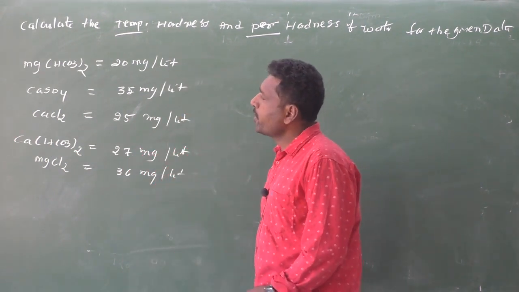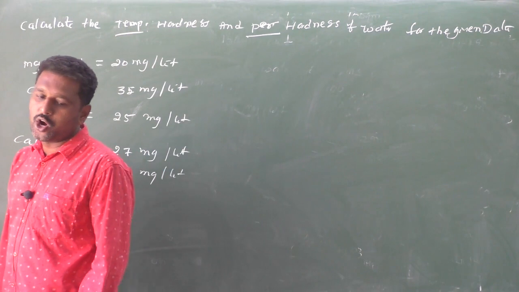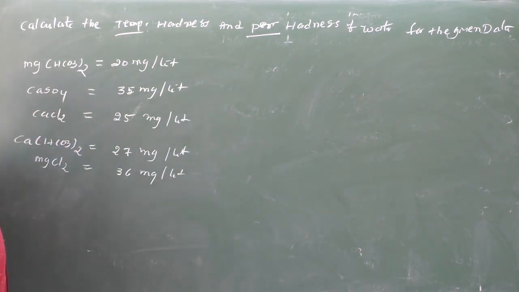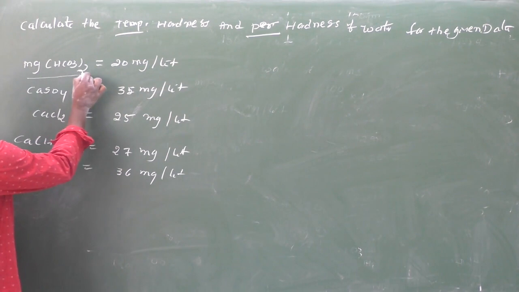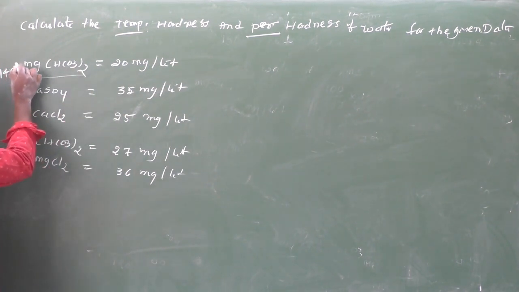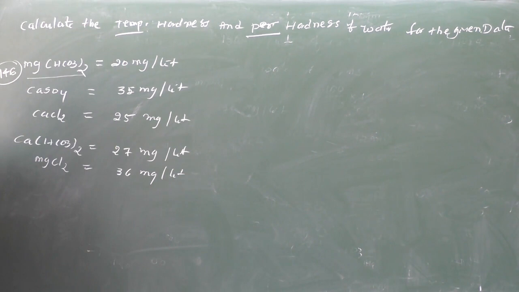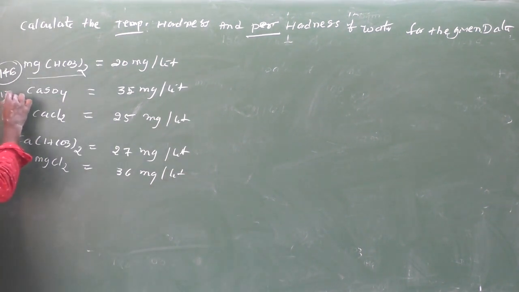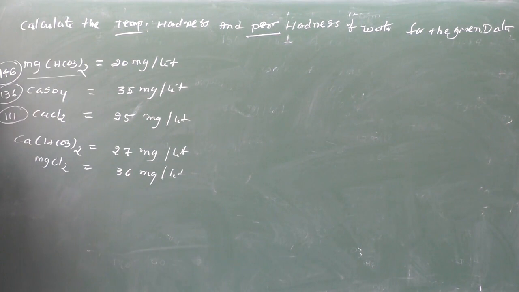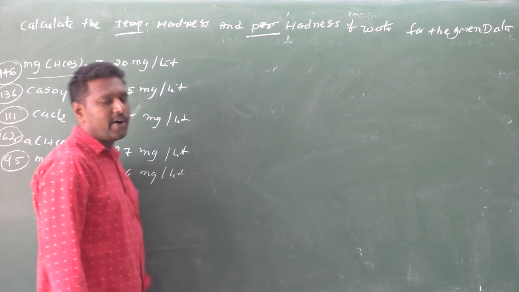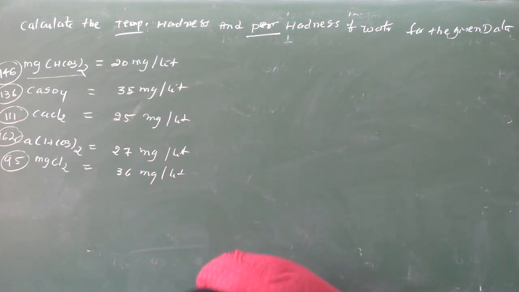So here one more important point is you have to remember the gram molecular weights. Magnesium bicarbonate is 146. Calcium sulfate is 136. Next one, CaCl2, is 111. Calcium bicarbonate is 162. Magnesium chloride is 95. So after that, how much percentage is there?